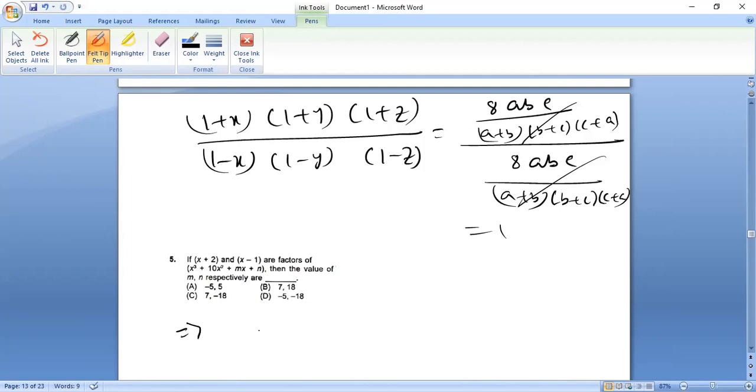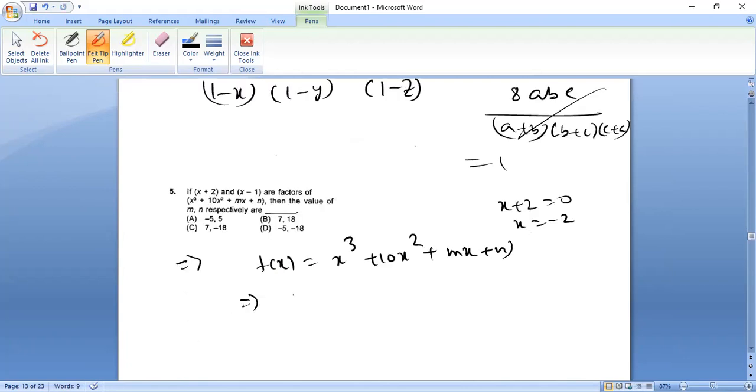Very easy, actually. Given x cube plus 10x square plus mx plus n, x plus 2 is a factor. That means if I put the value of x as minus 2, this will give 0. f of minus 2 becomes 0.